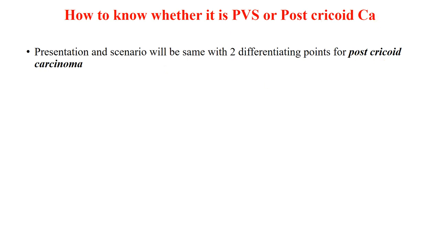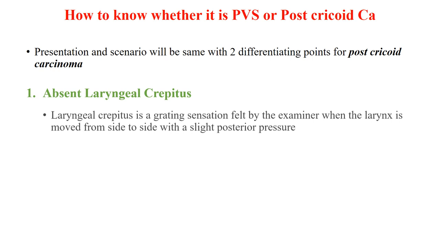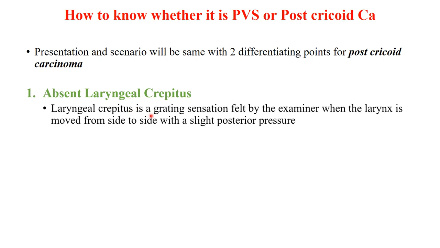The first is laryngeal crepitus, which will be absent in case of post-cricoid CA. Now what is laryngeal crepitus? Laryngeal crepitus is a grating sensation which is felt by the examiner when the larynx is moved from side to side with a slight posterior pressure.